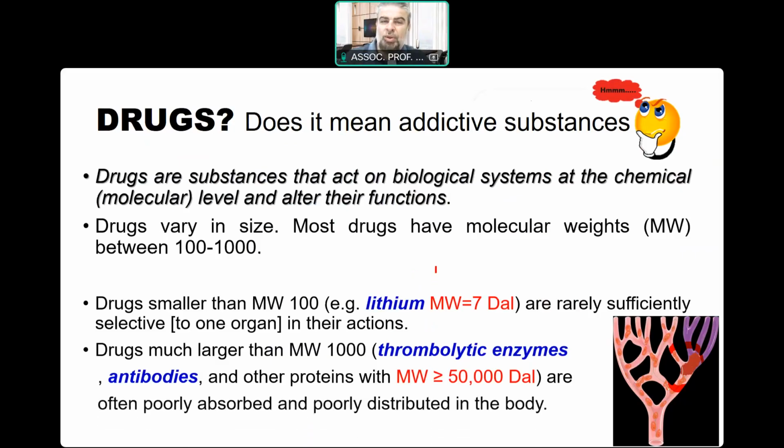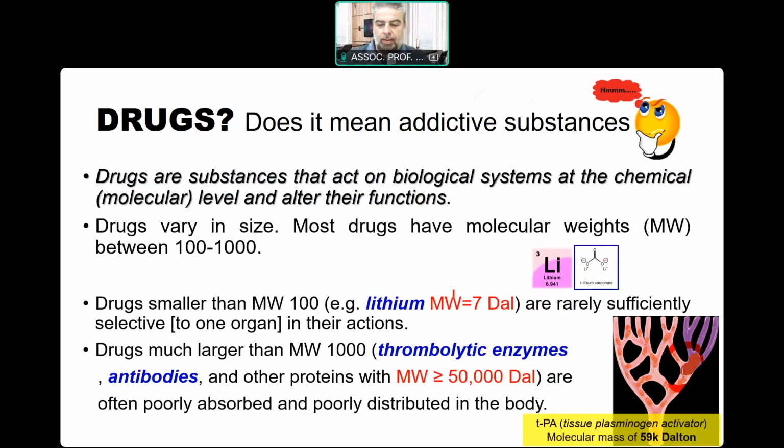This also means that they are always available for elimination, and they always stay in the blood circulation. So they are often poorly absorbed and poorly distributed through the body.